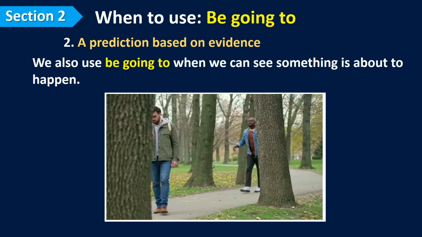He noticed that the man is going straight forward to the tree, and the result is 100% hitting the tree. That's why he used be going to here.